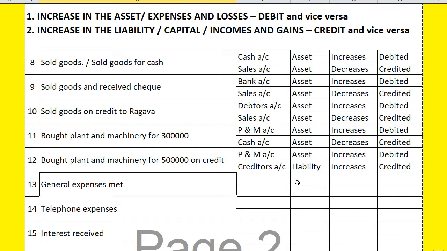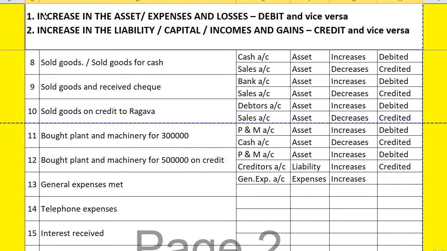Next, general expenses met. There is no space, so let me write it in short form. General expenses account, but you will have to write it in full form in the notebook. General expenses account is an expenses account, so it increases. So what is the rule?